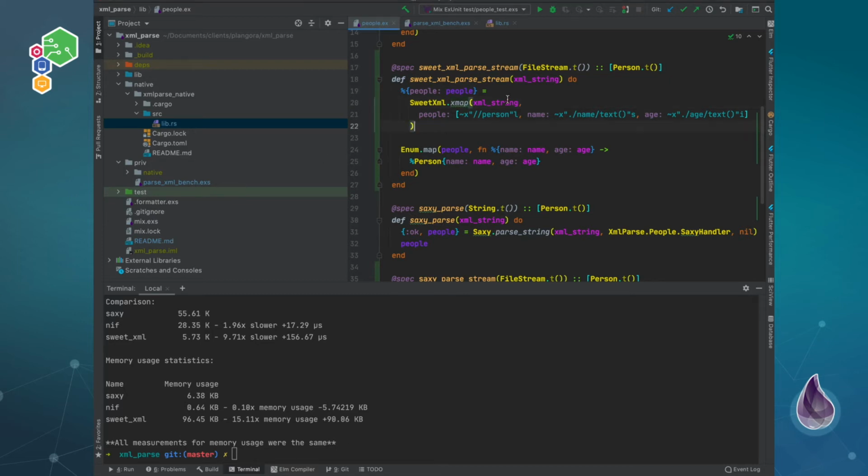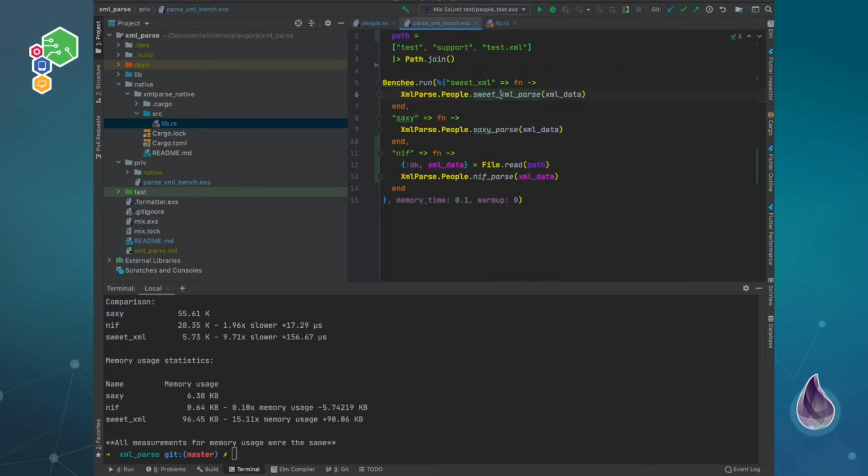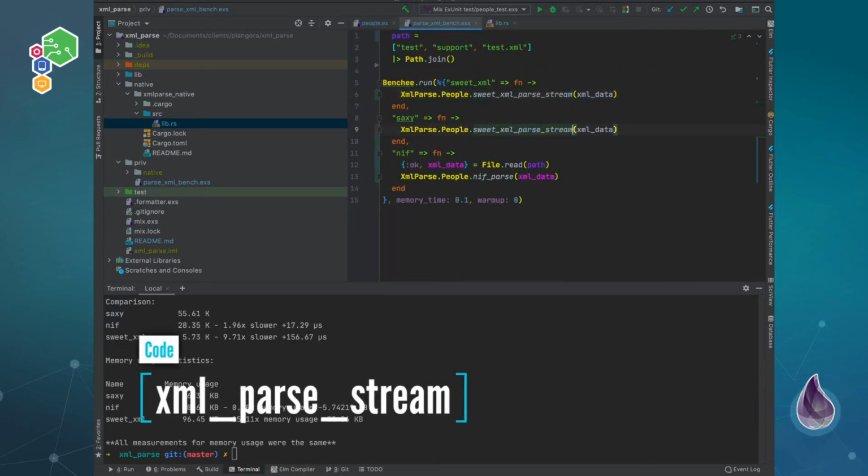Now what we do with stream tags is we take in the XML stream. Actually, we can just pass a stream directly, to be honest. I believe this actually just works by itself. So we'll go ahead and grab these.